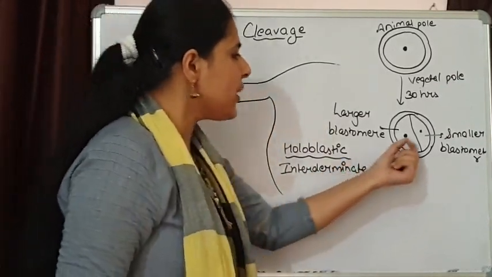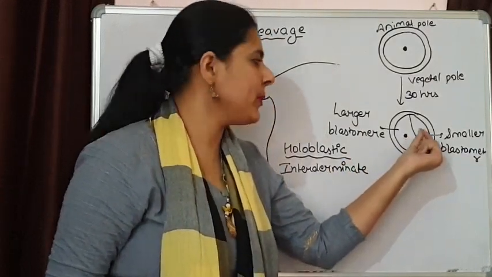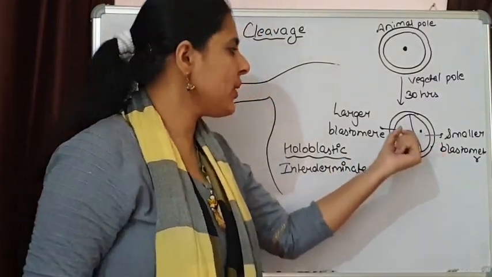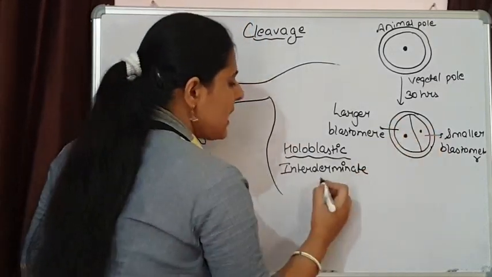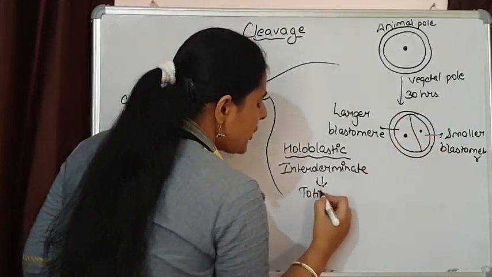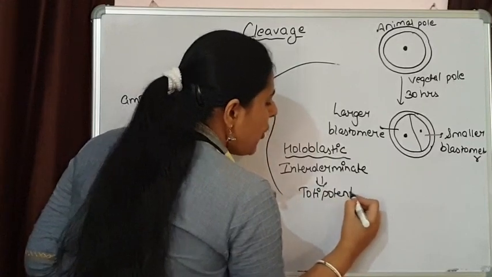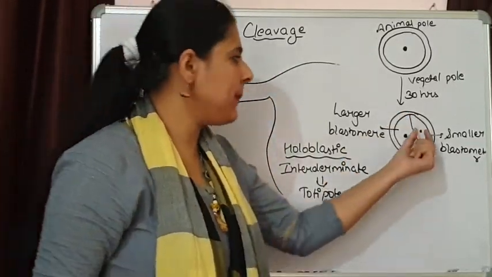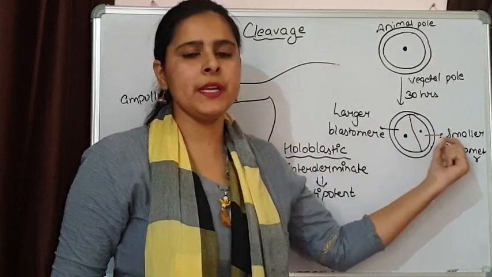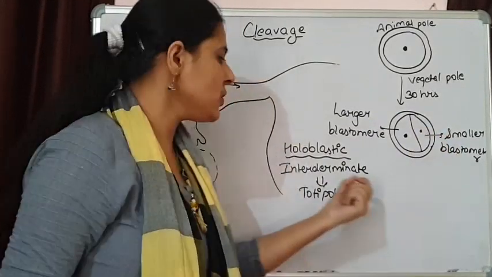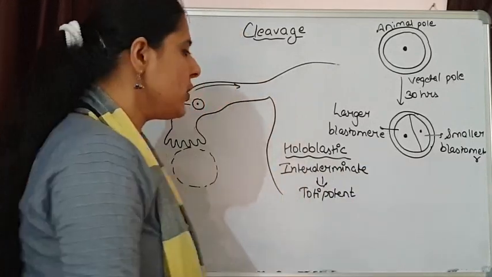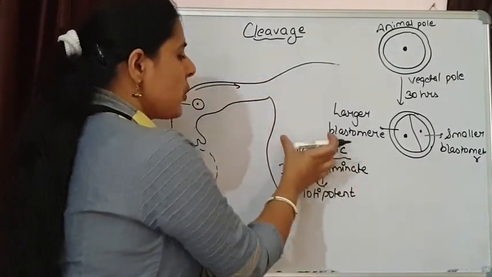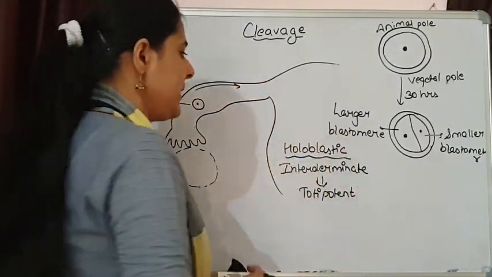Indeterminate means the fate of the cells has not been decided yet. If the fate of the cells has not been decided, that means all the cells present over here are totipotent cells. All these cells have the ability to develop into a complete new individual. So that's why we are saying that the cleavage is indeterminate. So in human beings, the cleavage is always holoblastic and indeterminate.